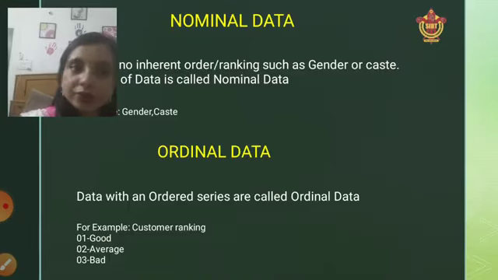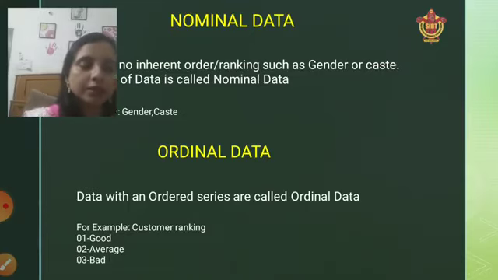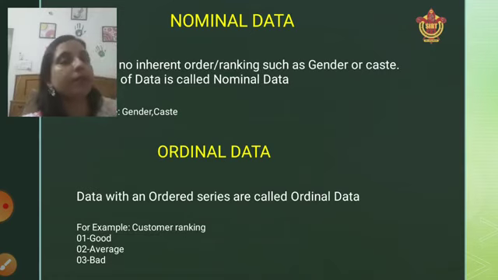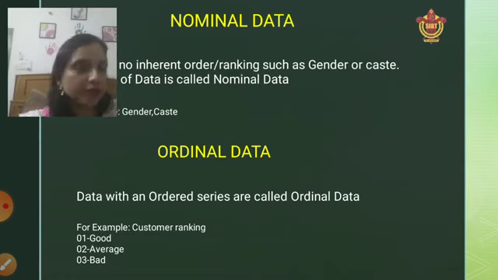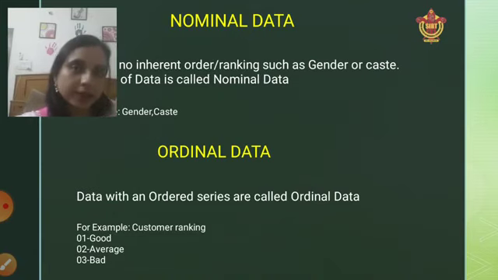Then that student will go and write down the name of each student, and maintain a column of male and female. He will write the names of the male students and the names of the female students. That data is known as nominal data, which represents no inherent order, that is, no ranking of that data is maintained. He will just take the name of any one person, come and write the name, and write the gender. So he is not actually maintaining any order.